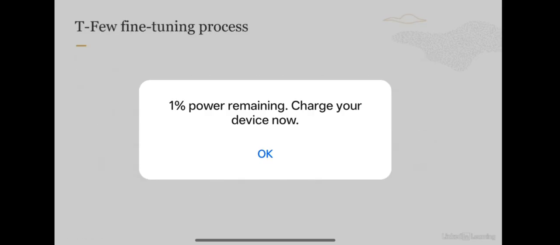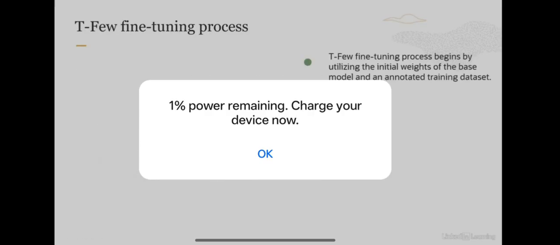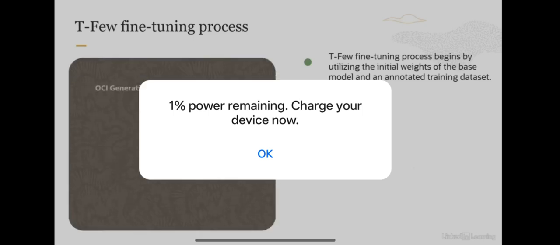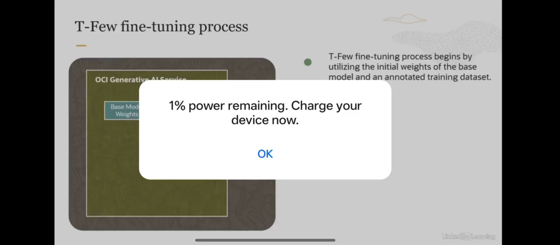Now let us look at how the TFew fine-tuning process works. I'm not going to get into all the transformer layers and the attention mechanism and how the weights are propagated, but let me quickly walk you through the process itself. The process begins by utilizing the initial weights of the base model and an annotated training dataset. Now this annotated training dataset is the labeled dataset, which is basically input-output pairs employed in supervised training.